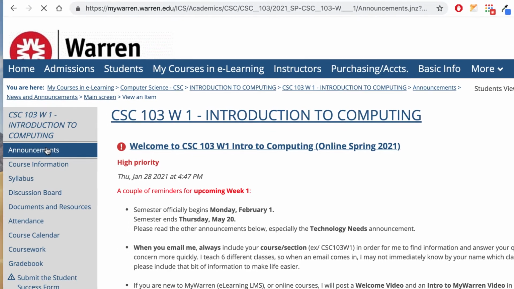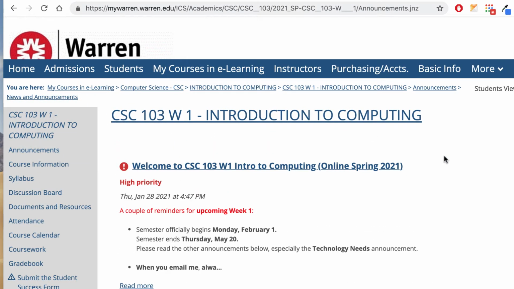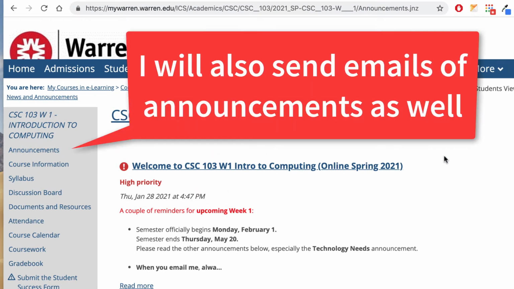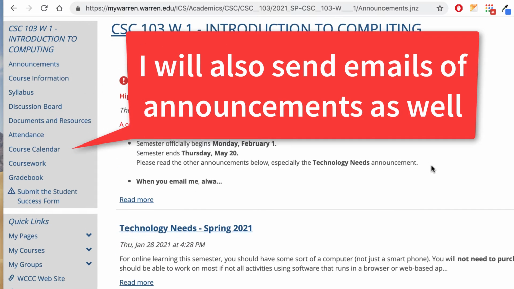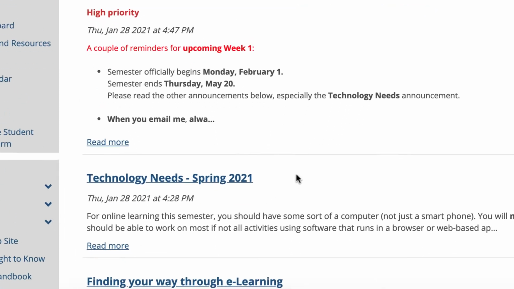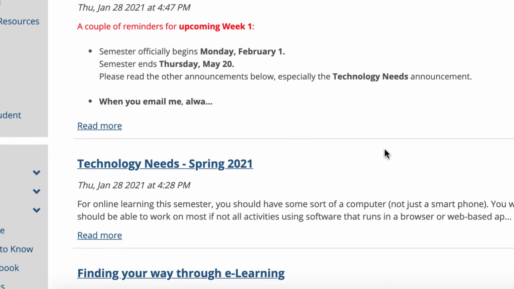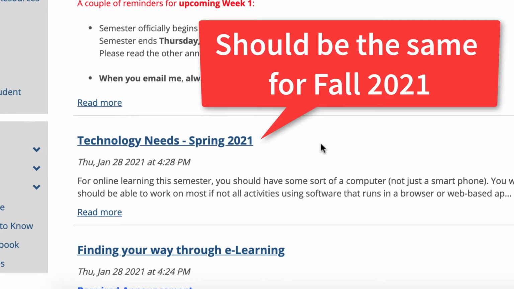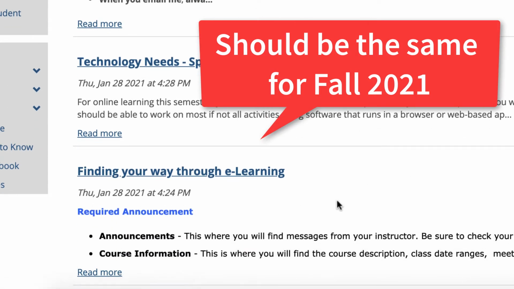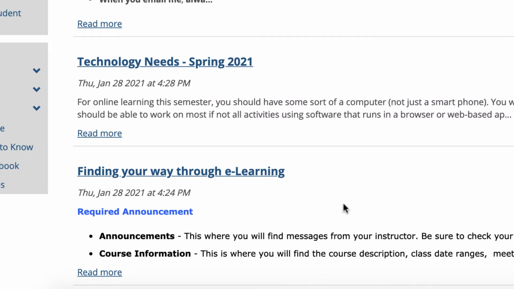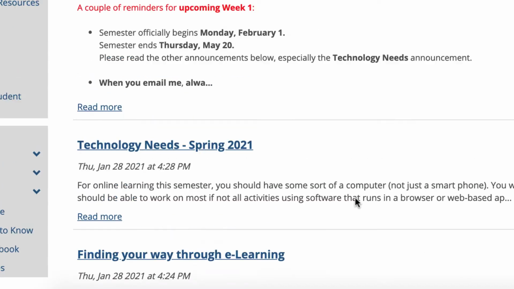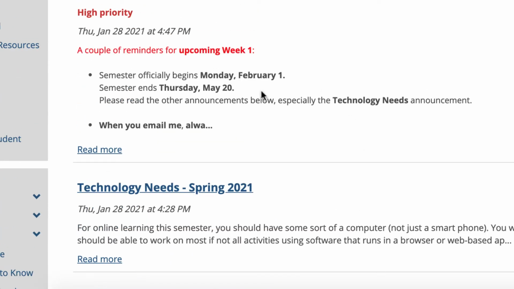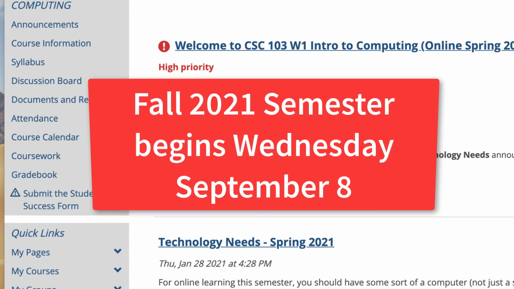So those are the announcements, and typically I'll try to email you announcements when it relates to assignments and things like that, in addition to posting an announcement. But there's just a couple basic things up here before the semester starts. Technology needs. So if you don't have a computer, or you don't have access to a computer or internet, things like that, there may be money from CARES to be able to do that. So check this out. Also, this I have to put on here, finding your way through e-learning, which is what I'm doing right now. So I don't think you have to check it out if you're watching this video. But please read this announcement before you do anything, before we get the semester started.